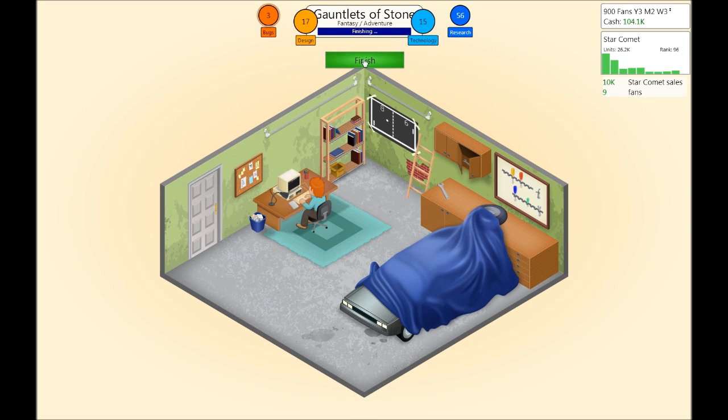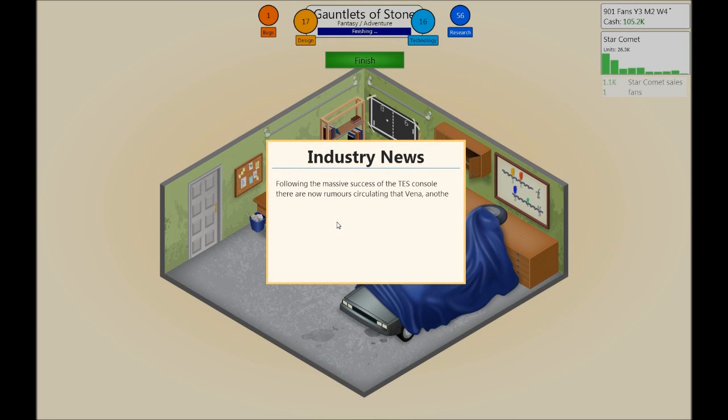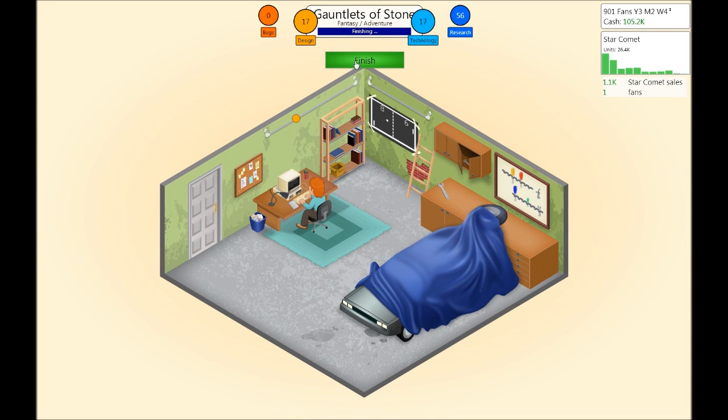And there we go, almost done. A slight increase over here, perfect. Vena, another Japanese company, is planning to release a home gaming console of their own. And the bugs have been squashed. And there we go.